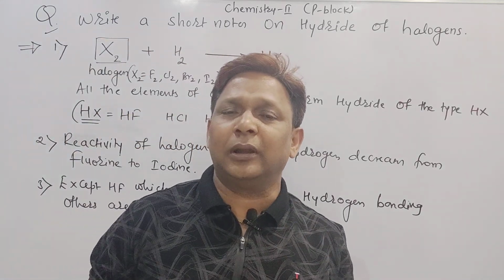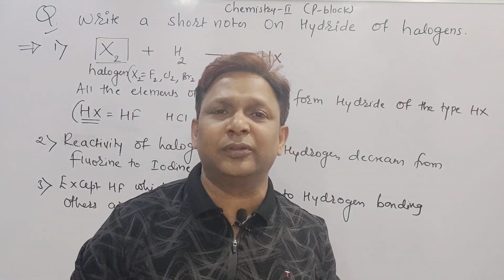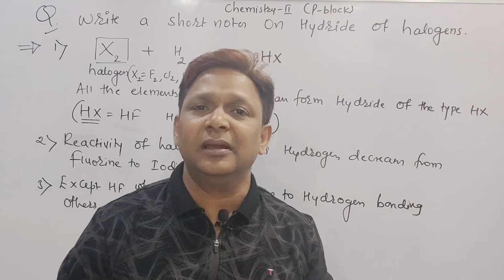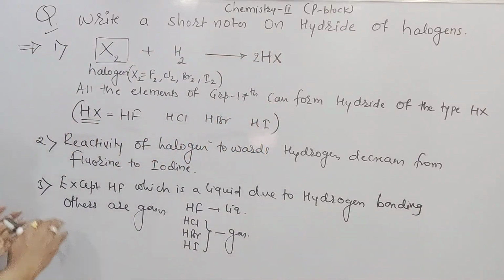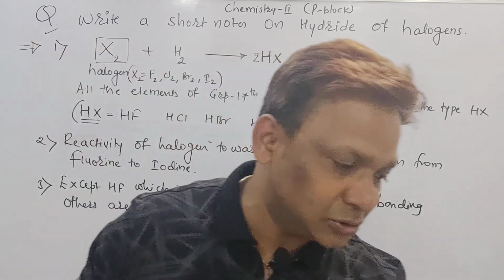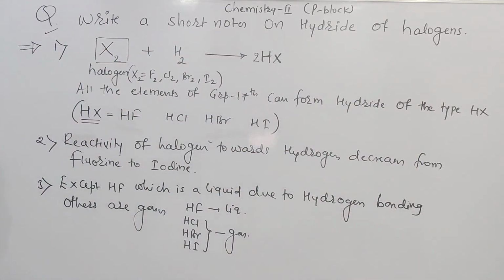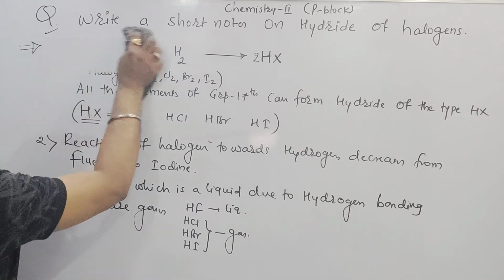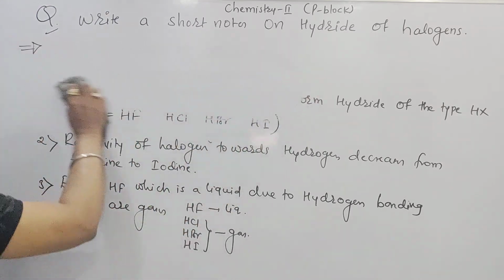Now the remaining points, number 4, 5, 6, are based on thermal stability, reducing character and acidic nature. I will show you in the other part. You can take a screenshot of these three points. Please take a screenshot. Very good. Point number 3 over. Now I will show you point number 4, 5, 6.